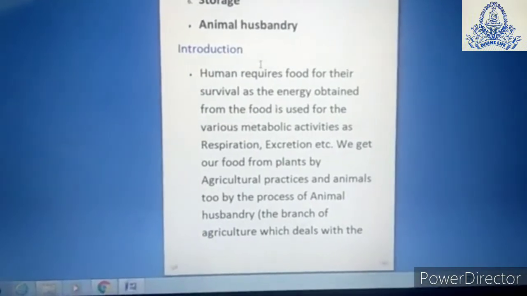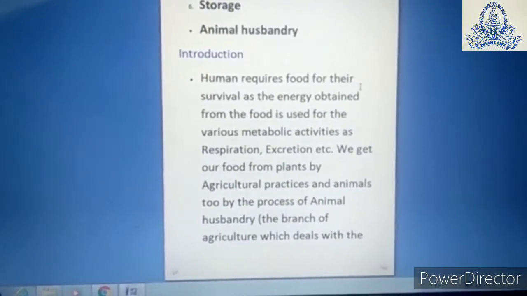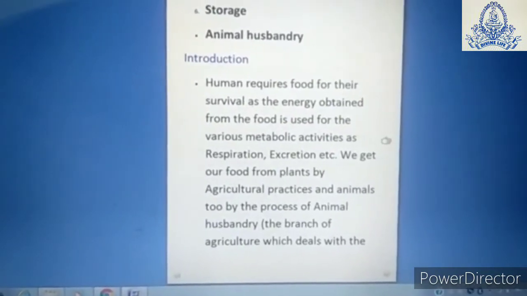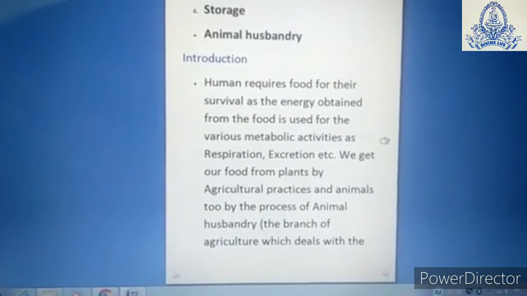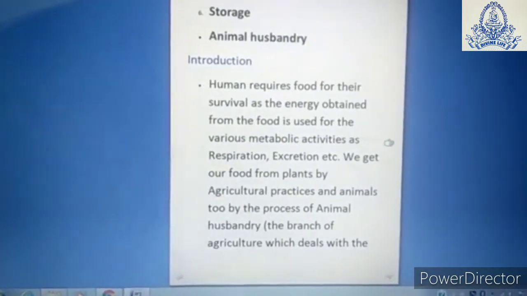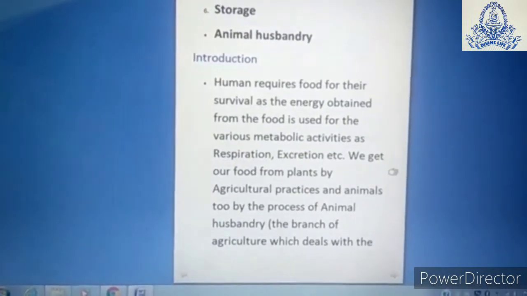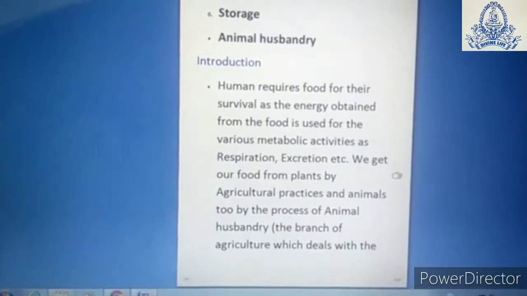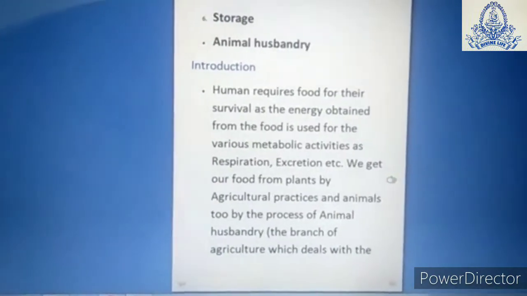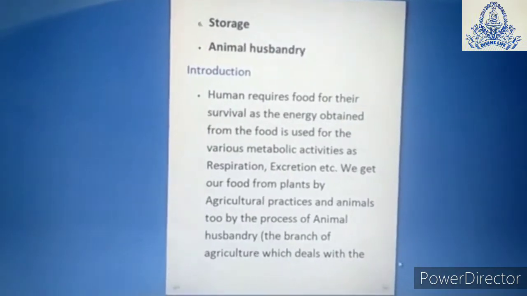We all are human beings and we all require food for survival. For various metabolic activities, we require food. The various metabolic activities, for example, respiration, excretion, digestion, etc. So we get our food from where? We get our food from plants by agricultural practices and animals.